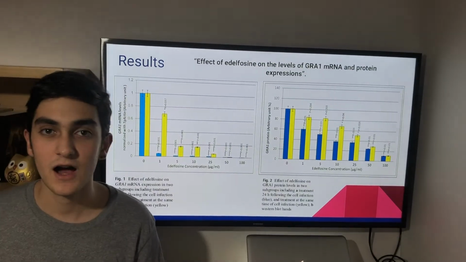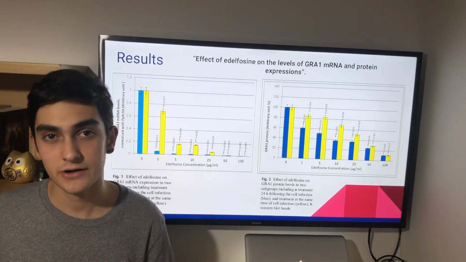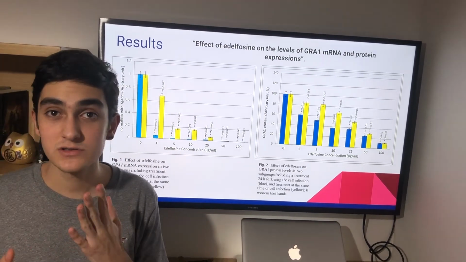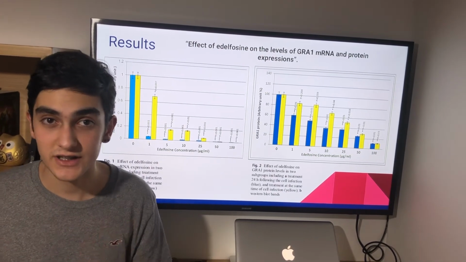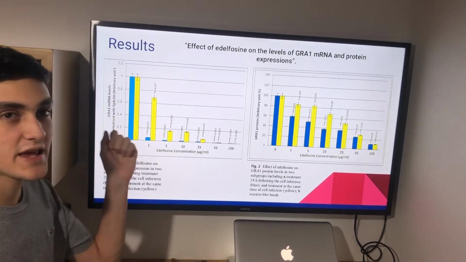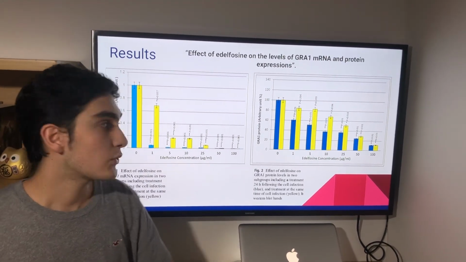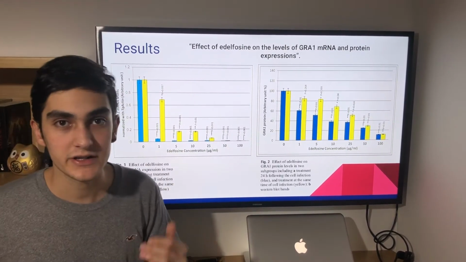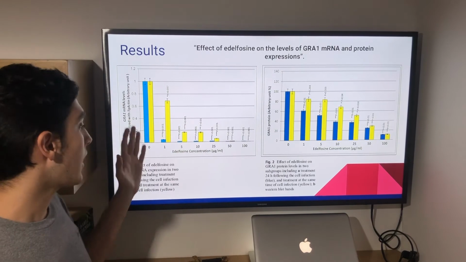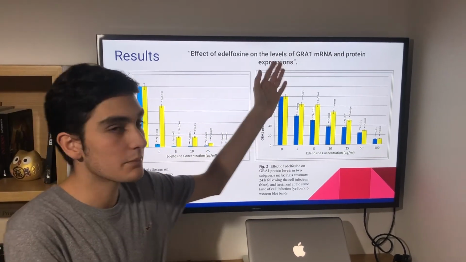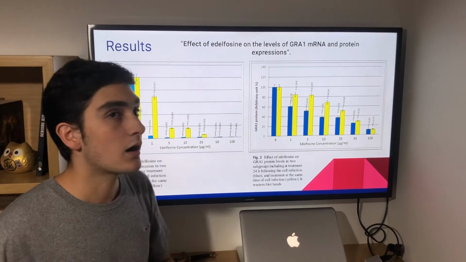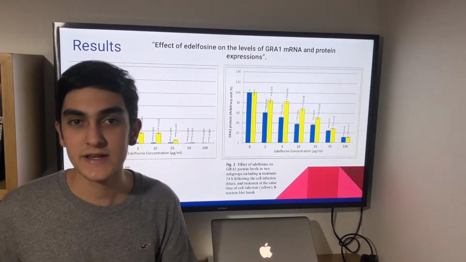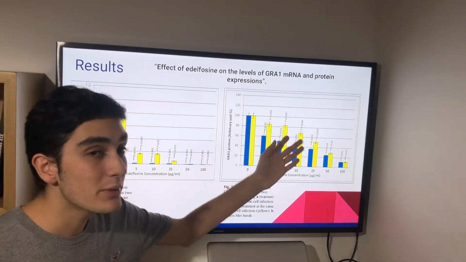For the results of the effect of edelfosine on GRA1 expression in the mRNA, we can see that the lowest concentration of edelfosine had a very significant effect 24 hours after the cell infection. And we can see that the more edelfosine we applied, the higher the inhibitory effect. Also in the protein, we can see that the lower concentrations, such as 1 and 5 microliters, were not as significant as the others at the moment of the infection.